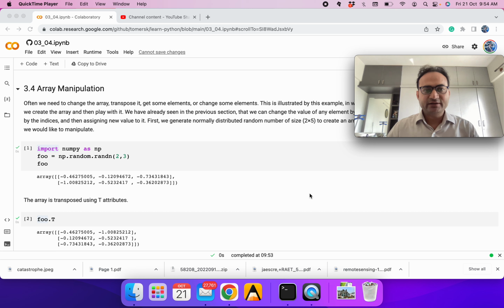Welcome to learning the Python. So we'll do slightly more array manipulations so you become familiar. In the last exercise we were dealing mainly with one dimensional arrays. Now we will try to deal with more than one dimension.